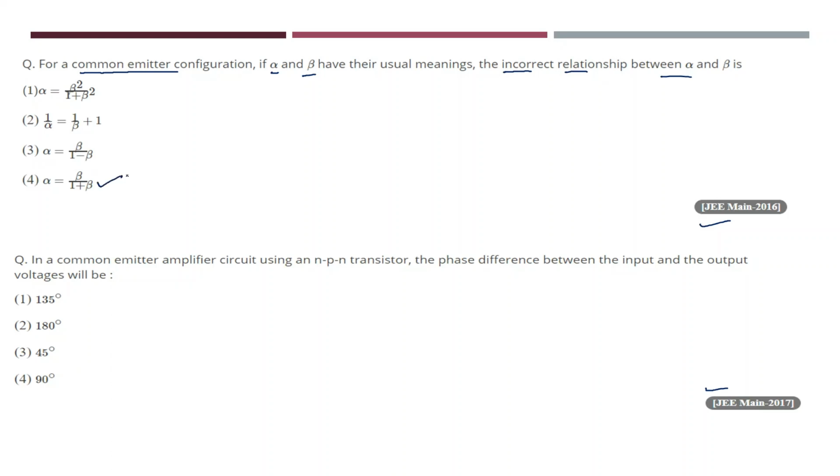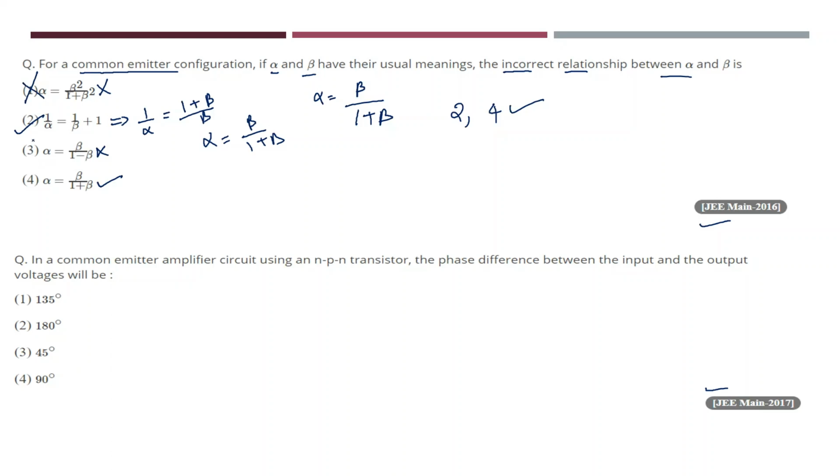I know that this relation is correct. In the previous video I gave this relation: alpha is equal to beta by 1 plus beta. This relation is correct. Alpha is equal to beta by 1 minus beta is wrong. If I solve this relation, I will get 1 by alpha is equal to (1 plus beta) by beta, and again alpha is equal to beta divided by 1 plus beta. So this relation is also right and this relation is wrong. This is a multiple answer type question. Second option and fourth option are correct, whereas first option and third option are wrong. I hope you remember this relation.